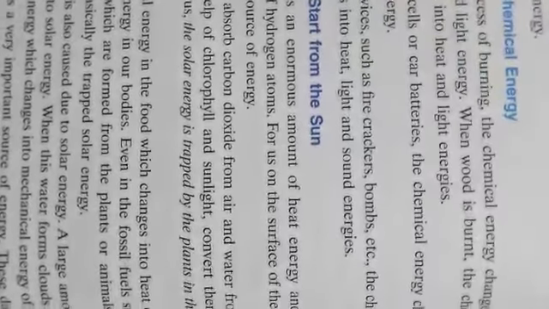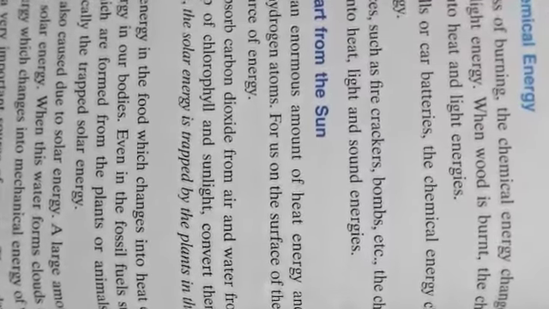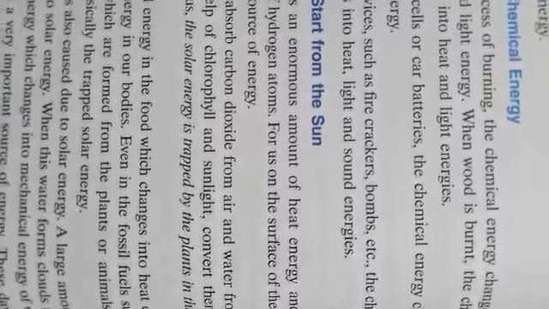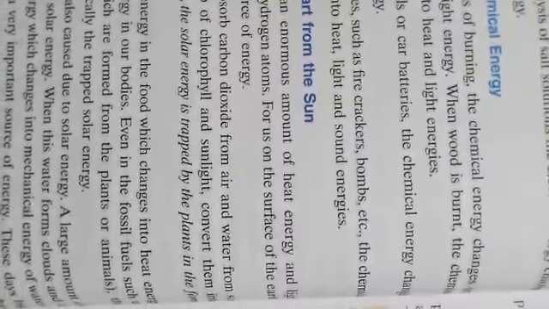The rain ultimately changes into flowing water. The energy of flowing water is utilized in water mills and in the generation of hydroelectric power. So we can say that flowing water is a very important source of energy. That means, in a way, any kind of energy which we use on earth has come from the sun.